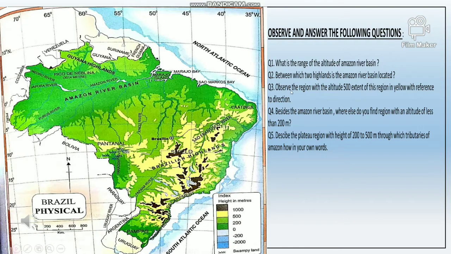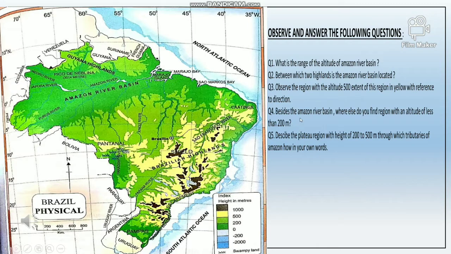Next question. Observe the region with the altitude 500 to 1000 meters. Describe the location and extent of this region shown in yellow with reference to direction. The region with the altitude 500 to 1000 meters shown in yellow extends from northeast to southeast direction.